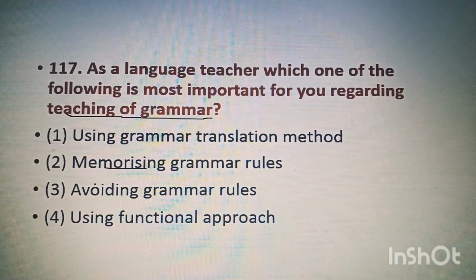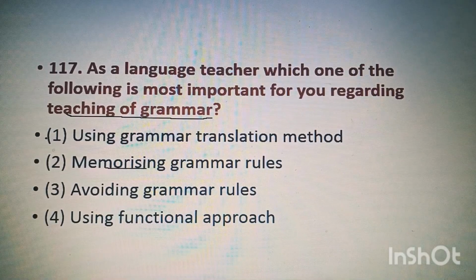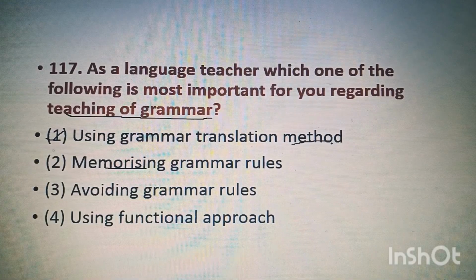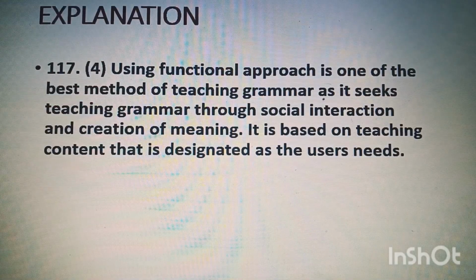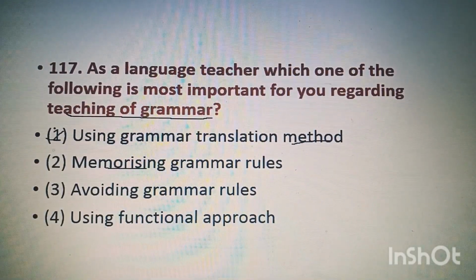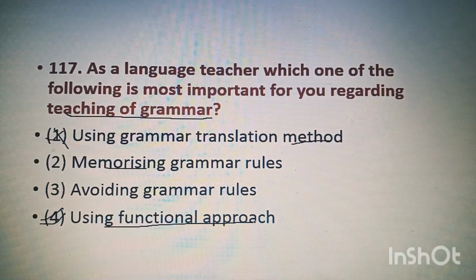So, option 1 is the right option, using grammar translation method. See the explanation. Using functional approach. So, the right answer of this question is option 4. Using functional approach.